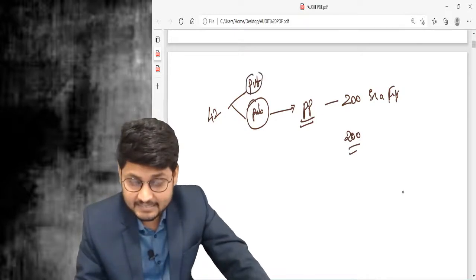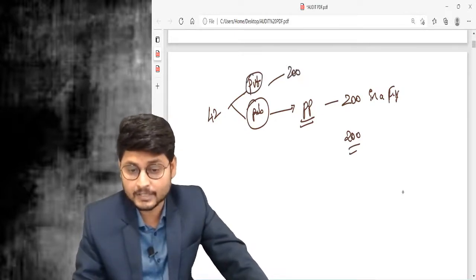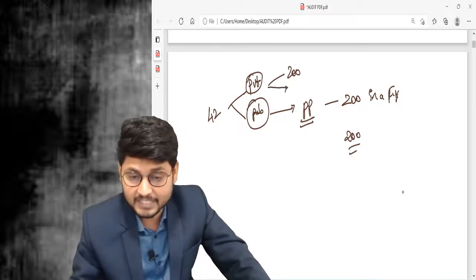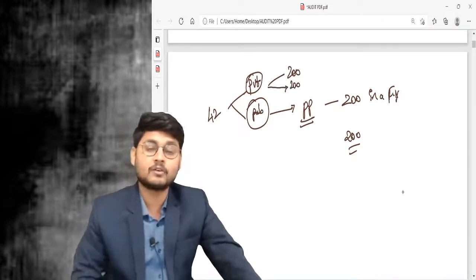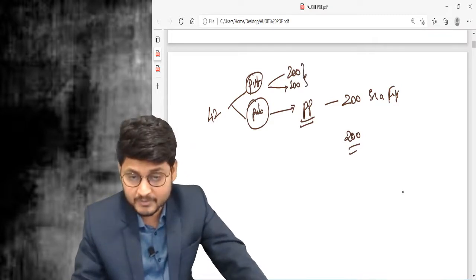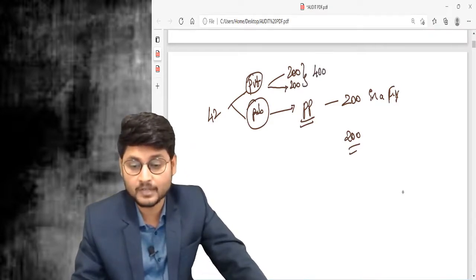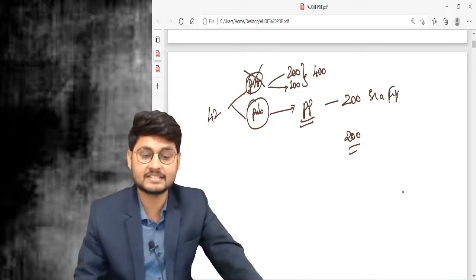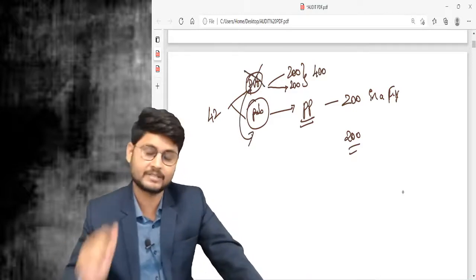But if the previous 200 is already over, and the private company issues to another 200, the total number of members becomes 400. Then it is not eligible to qualify under the private company definition. Then it shall be called a public company only.